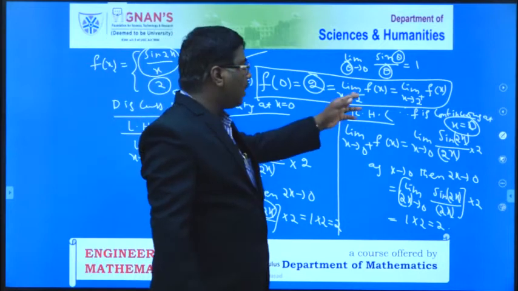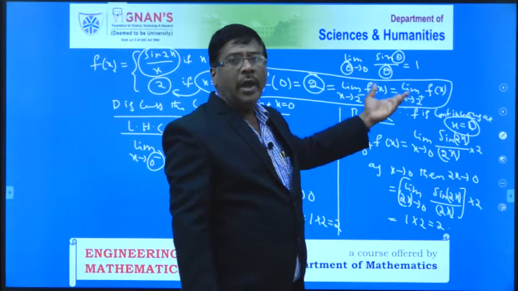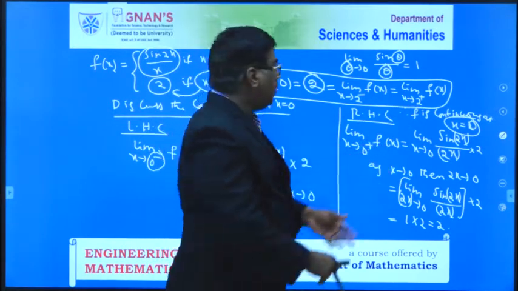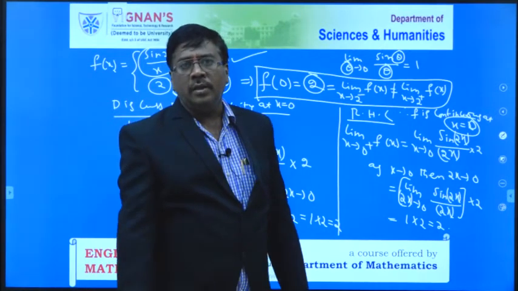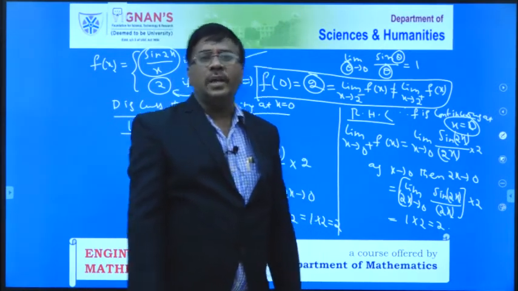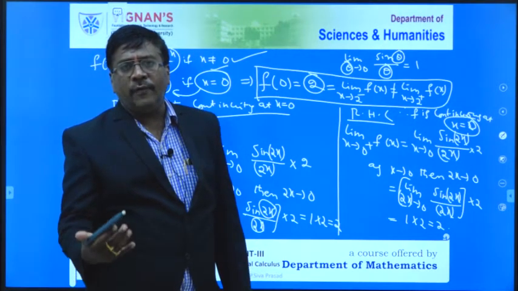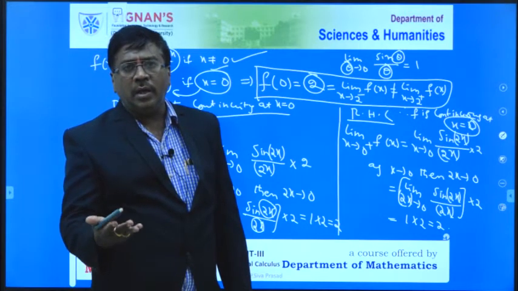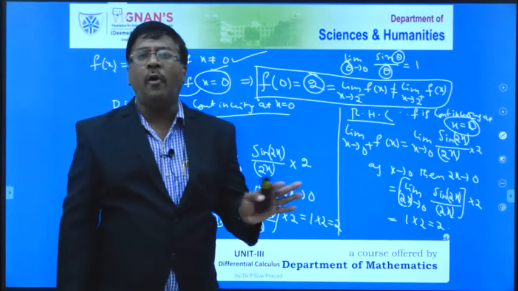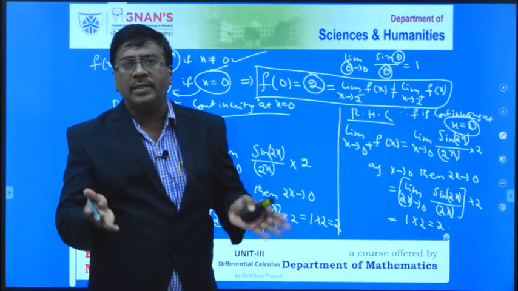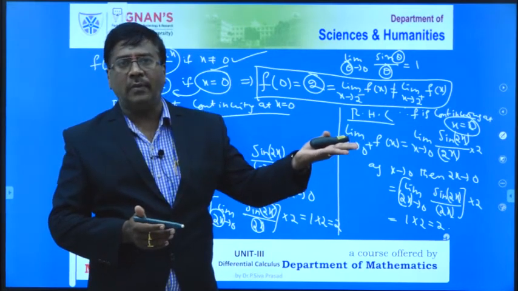Suppose left hand continuity and right hand continuity both exist and both are not equal. Not equal means the condition may occur like this. Therefore, clearly you can say that the function f is discontinuous at that particular point. If the function is discontinuous at one particular point, the same function is discontinuous at each and every point of that interval. Therefore, f is discontinuous on the interval a comma b. Likewise, you have to say.